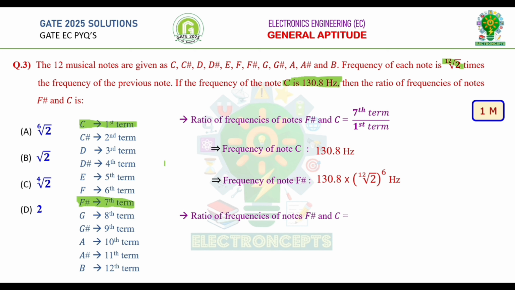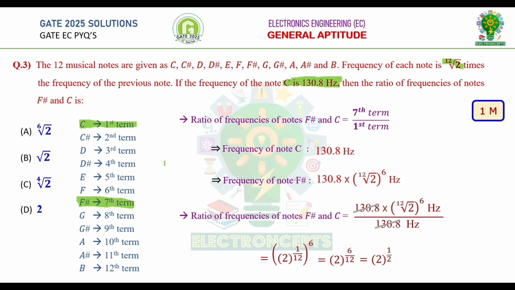Now, the ratio of frequencies of notes F hash and C is 130.8 into (2^(1/12))^6 Hz divided by 130.8 Hz. Cancelling the common terms, we get (2^(1/12))^6, which can be written as 2 power 1 by 2, that is root 2. Therefore, option B is correct.